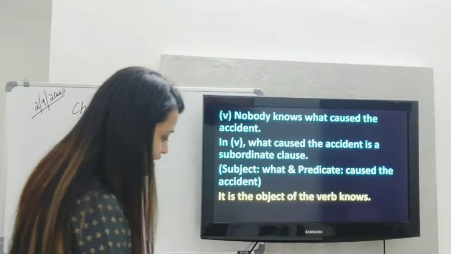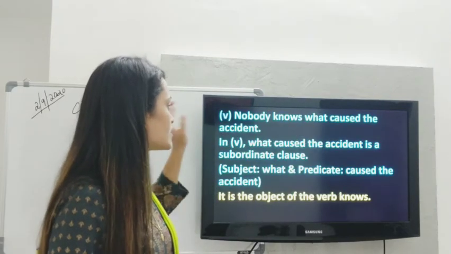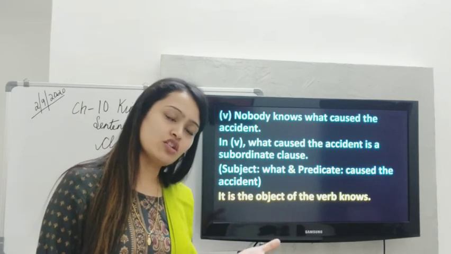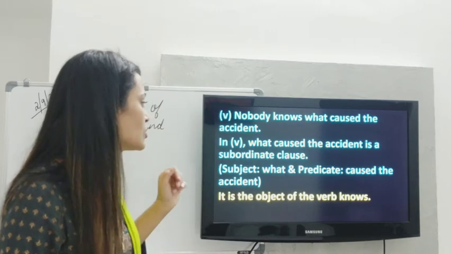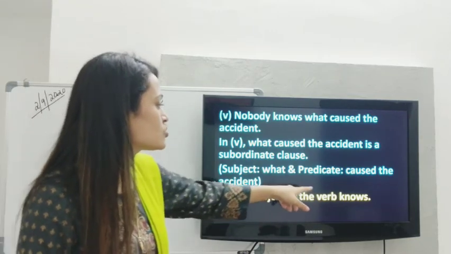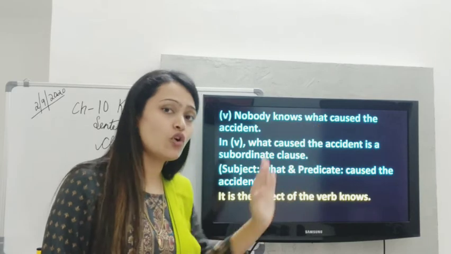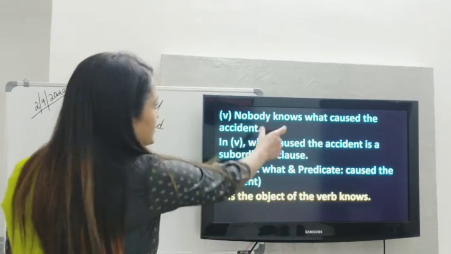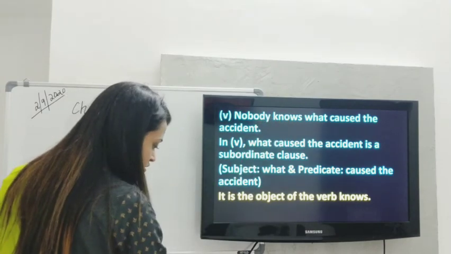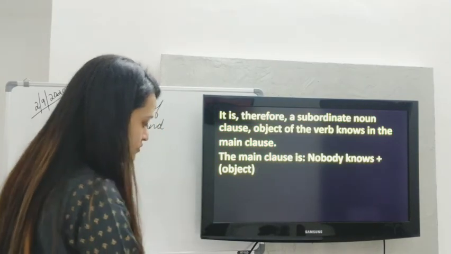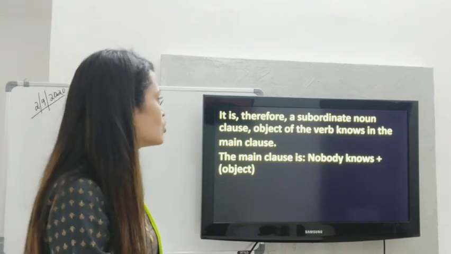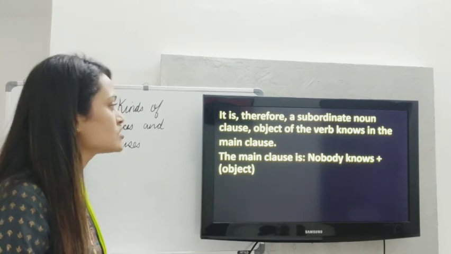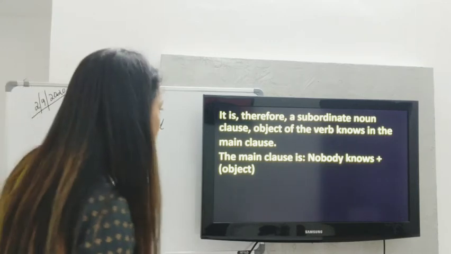Next one. Nobody knows what caused the accident. Okay, so what caused the accident is the subordinate clause, because it's not making complete sense on its own. It is the object of the verb knows. It is in the place of object, right? It is therefore a subordinate noun clause, object of the verb knows in the main clause. The main clause is nobody knows plus object.